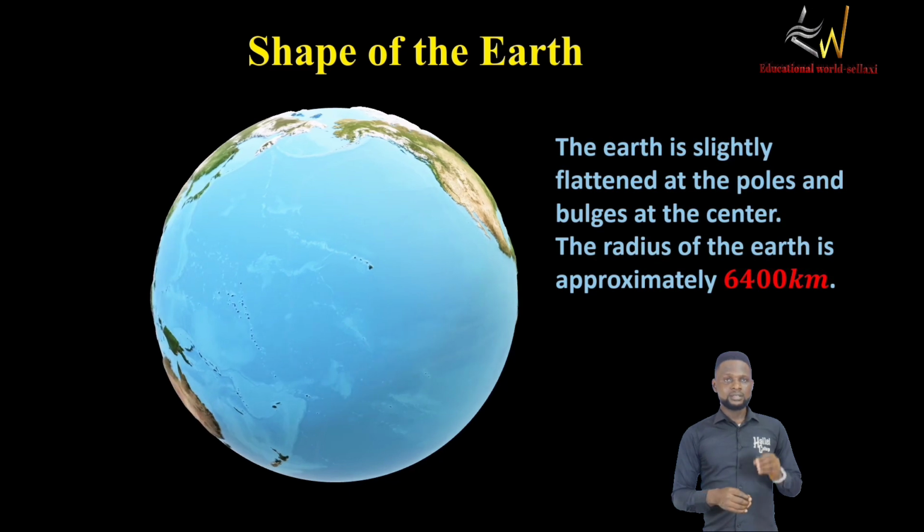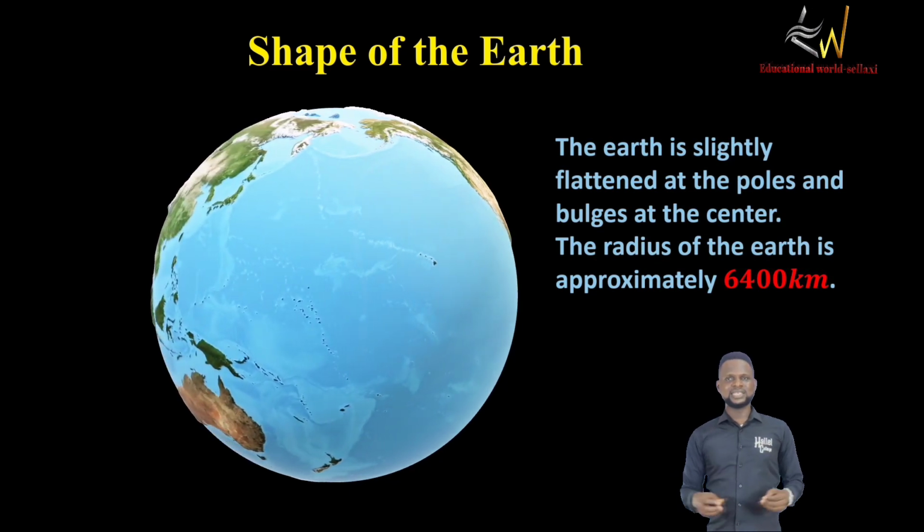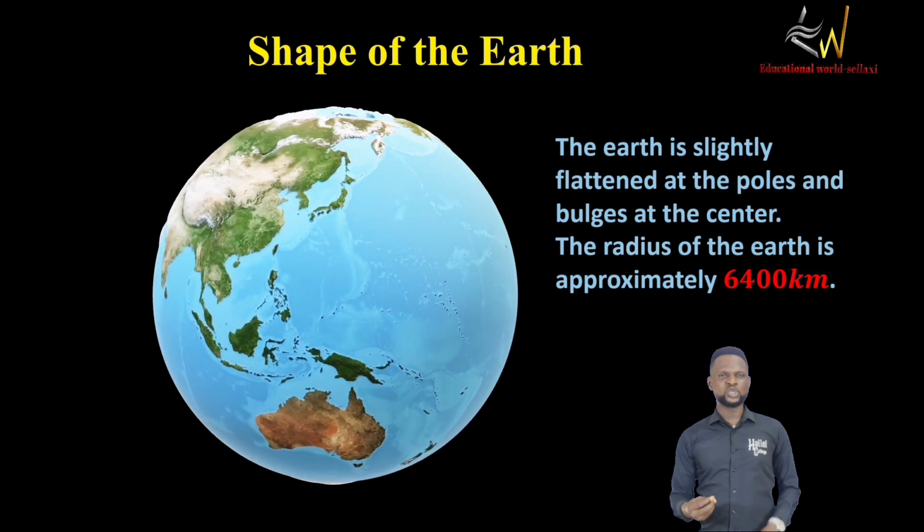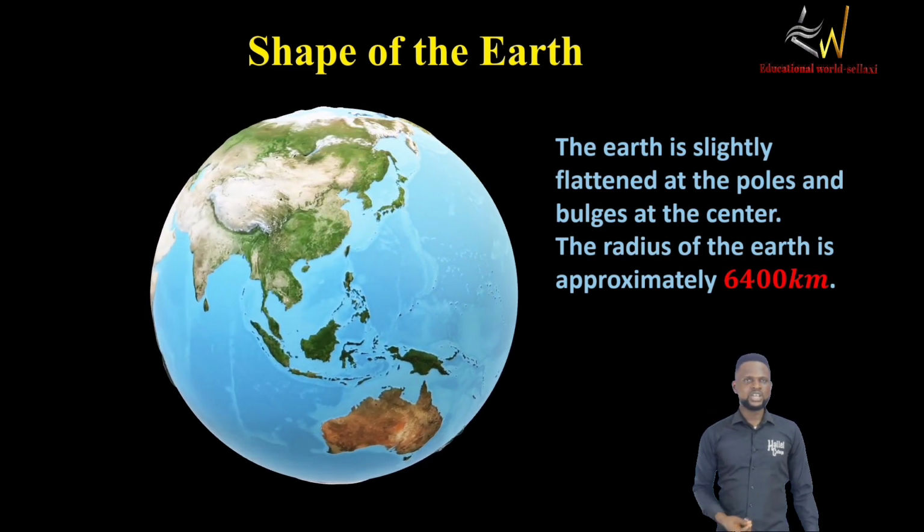And the radius of the earth is 6,400 kilometers. That's the approximate value for the radius of the earth. 6,400 kilometers. For now, that's all you need to know about the shape of the earth.